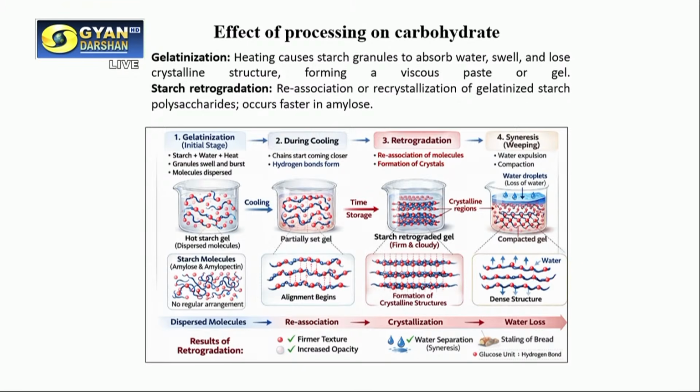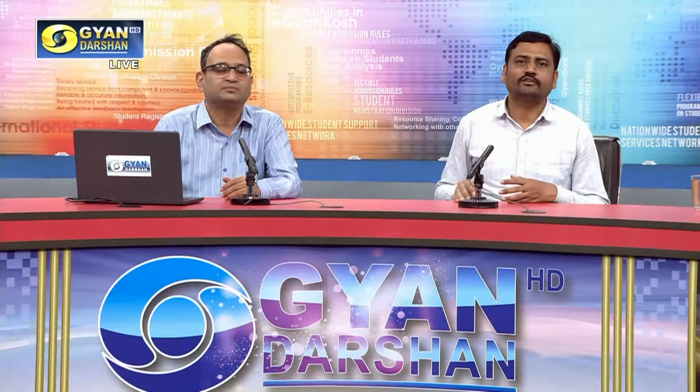Then we talk about retrogradation. Retrogradation is the process where, when we store the starch gel for some time, some water comes out, which is called syneresis. Partial restoration of the crystalline structure occurs. This occurs faster in amylose because amylose is a linear chain. Retrogradation also has adverse effects, like staling of bread. Thank you, sir, for sharing this.